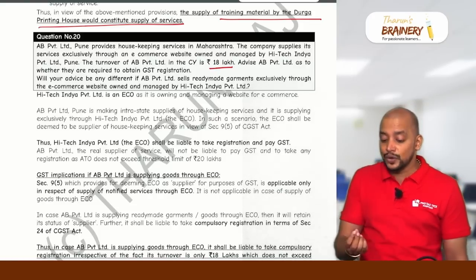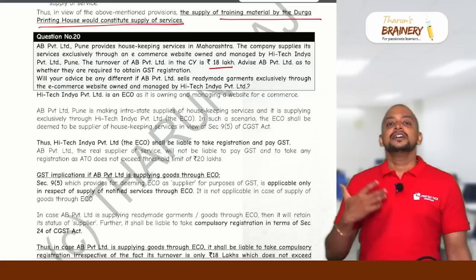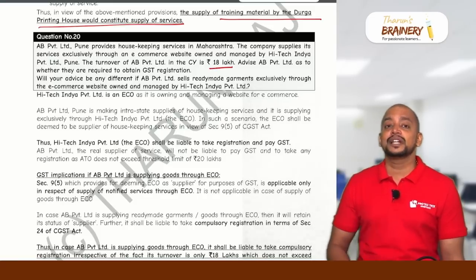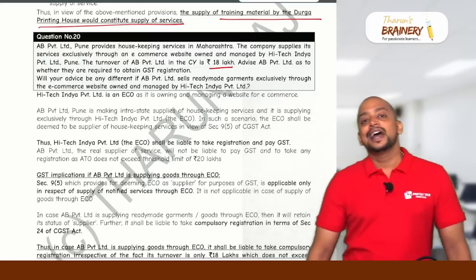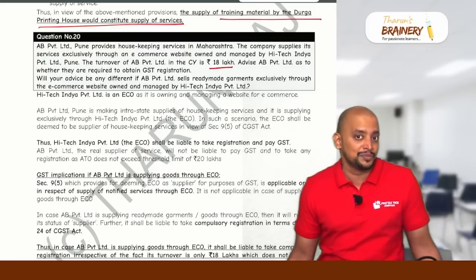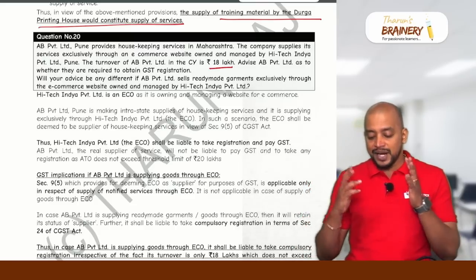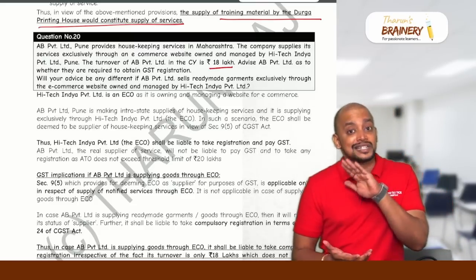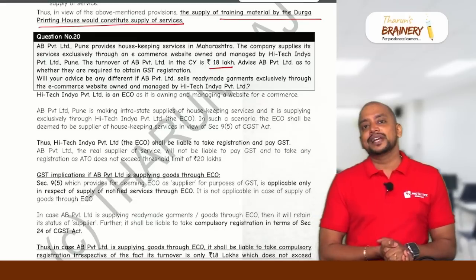And which state are they located in? Pune, Maharashtra. So which means for services, what will be the applicable threshold limit? 20 lakhs. And in this case, their turnover is only 18 lakhs, which has not exceeded the threshold limit. Consequently, AB Private Limited is not required to register. Then who will pay GST?